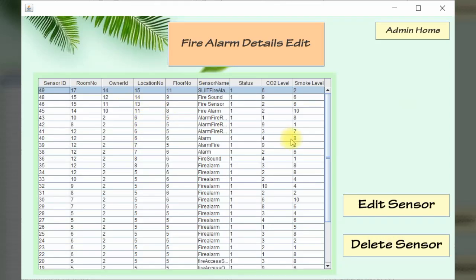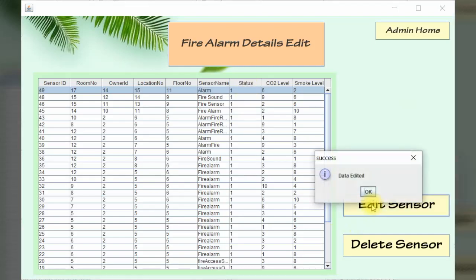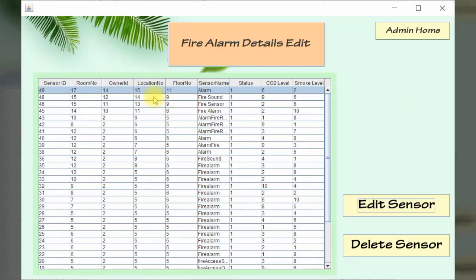First we can edit the sensor. Change the sensor name, slit fire alarm, to change alarm, then press the enter button. Yes, success message, data edited. I want to change the location number 15 to 14 and press enter. Success message. Yes, this is the edit sensor.